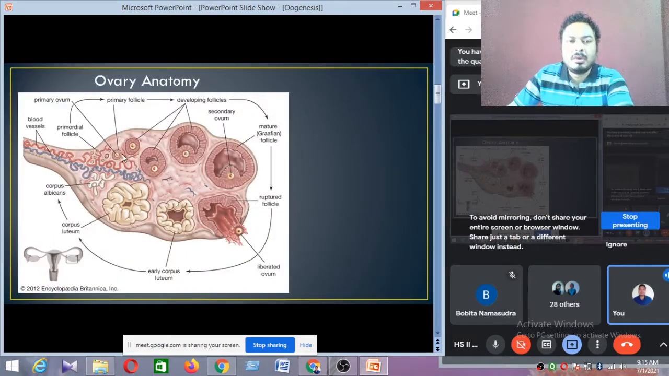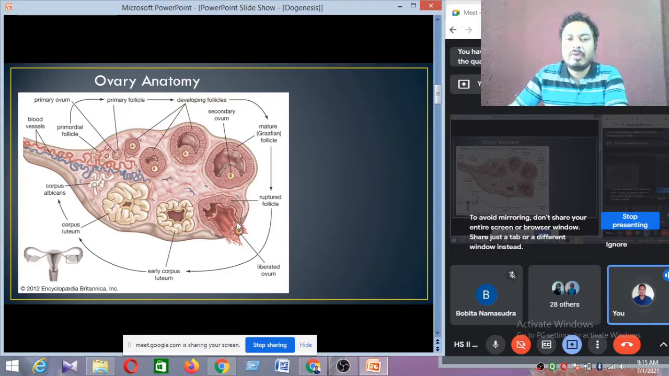So this is the primary follicle. The cell is the oogonia. In the secondary follicle, the cell is the primary oocyte, and the tertiary follicle or Graafian follicle has the secondary oocyte. And the Graafian follicle bursts, and they release the secondary oocyte.